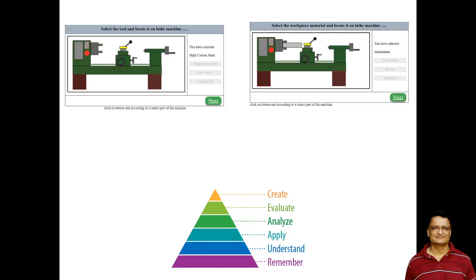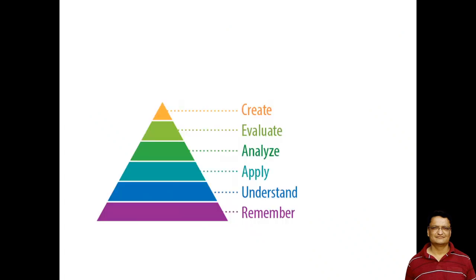Now once the experiment is complete, the student can go for a different cutting tool material and a different workpiece material, and he can select various values of speed, and he can compare those values, right, and that gives him a chance to go for an evaluate level. So it is important in a virtual lab to address the cognitive levels which are at a higher level.